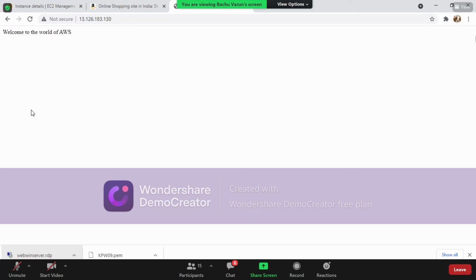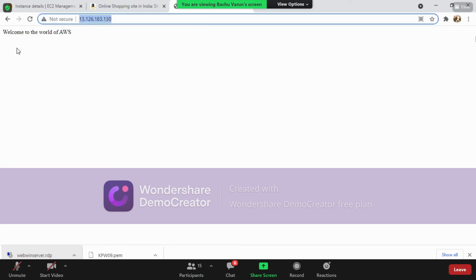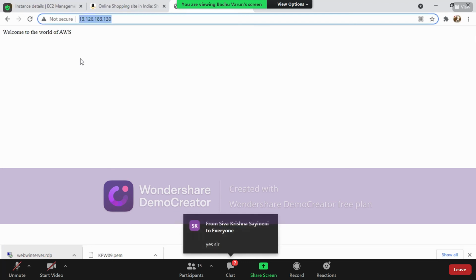Now everyone, you can also try on your mobile phones or on your PCs and laptops with the same address. You'll get the same output there. Please, some of you can try and confirm on the chat box. Are you able to see the option, welcome to the world of AWS? Okay, Shiva Krishna, thanks for the confirmation. So your web server is working.